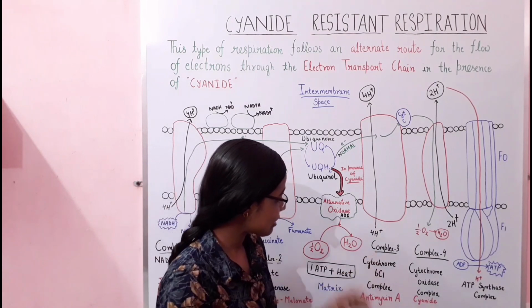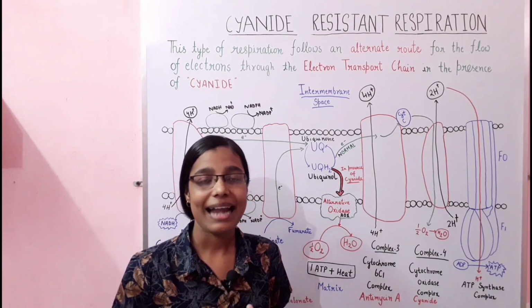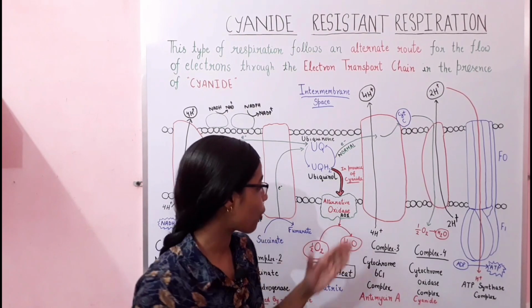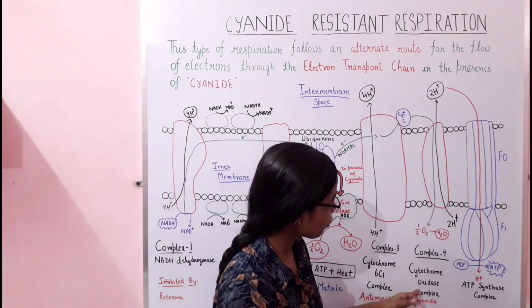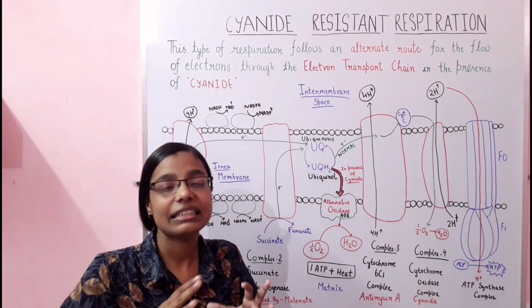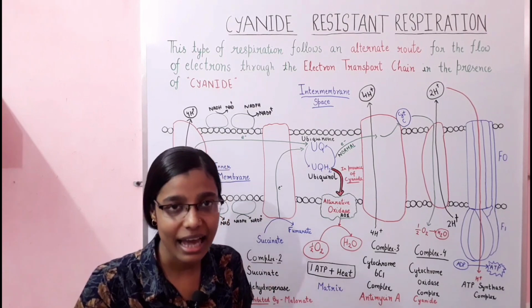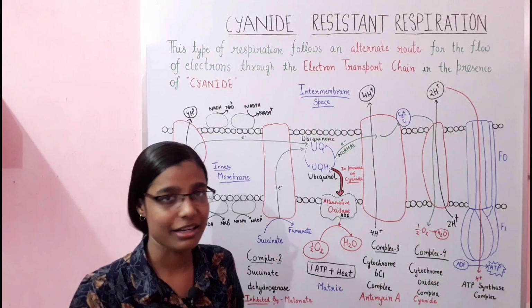Next, for complex 3, antimycin A is the inhibitor that can inhibit the functioning of complex 3, and complex 4, that is your cytochrome oxidase complex, can be inhibited by certain inhibitors like cyanide, sodium azide, carbon monoxide, and many more.